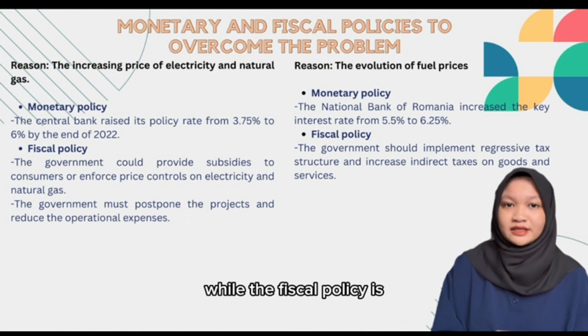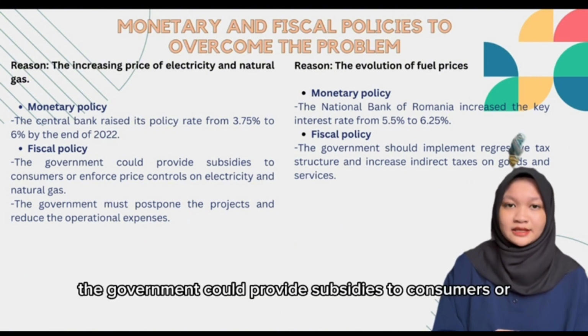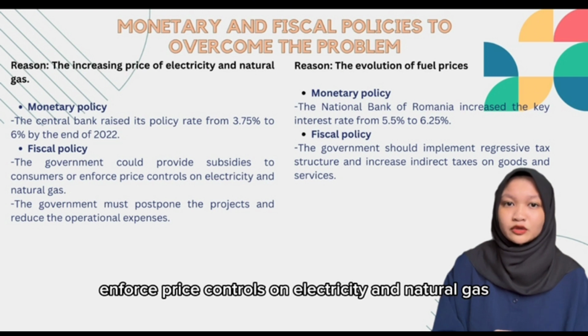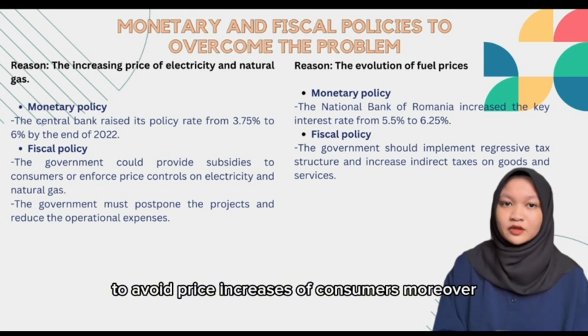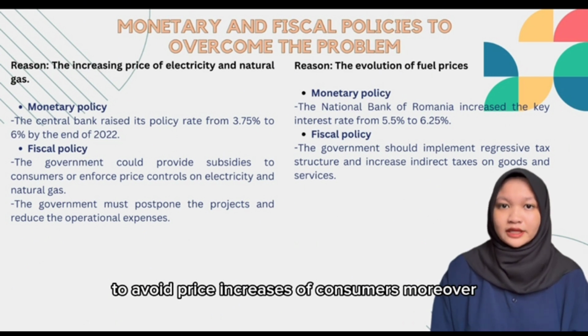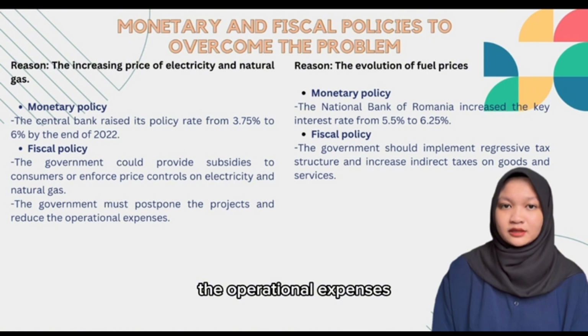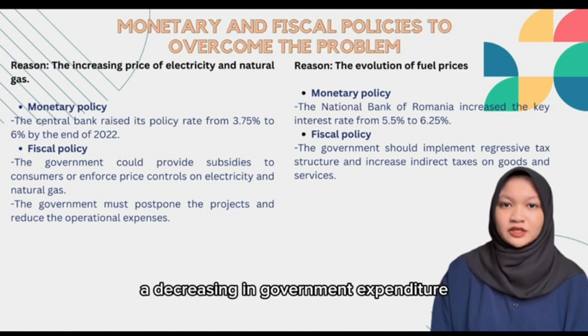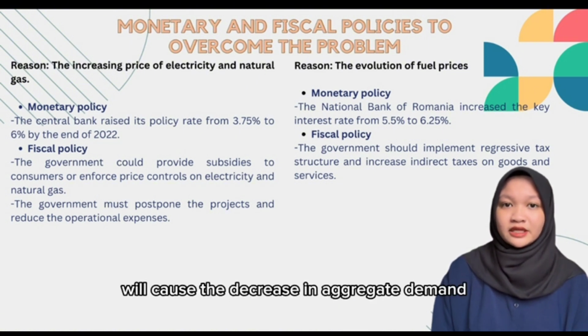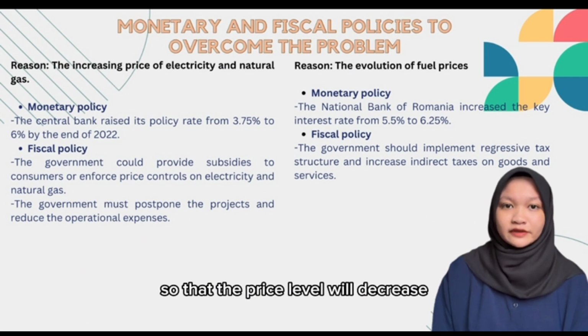While for the fiscal policy, the government could provide subsidies to consumers or enforce price controls on electricity and natural gas to avoid price increases for consumers. Moreover, the government must postpone the projects and reduce the operational expenses. A decrease in government expenditure will cause the decrease in aggregate demand, so that the price level will decrease.